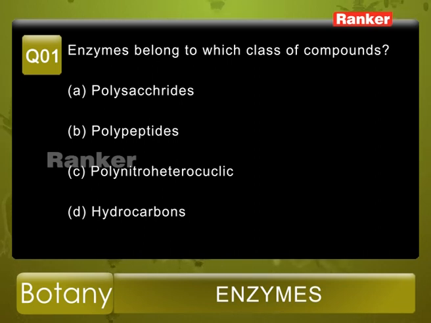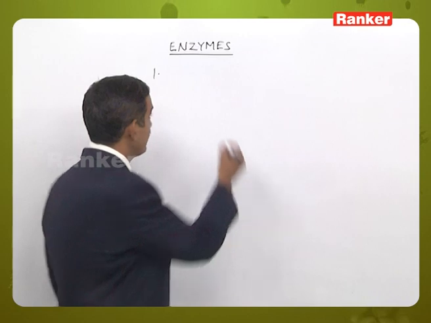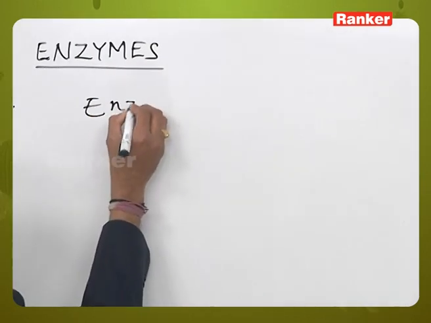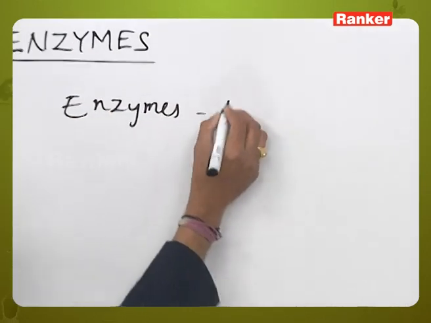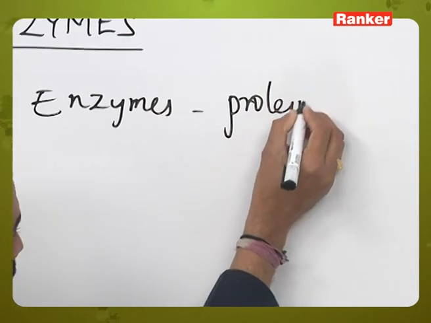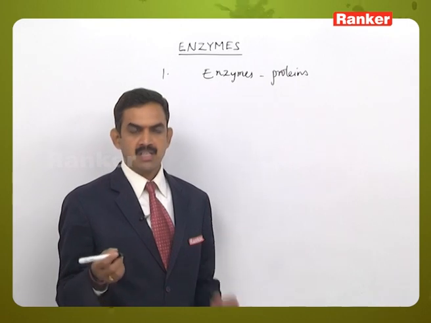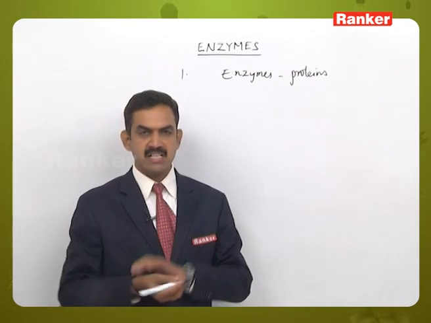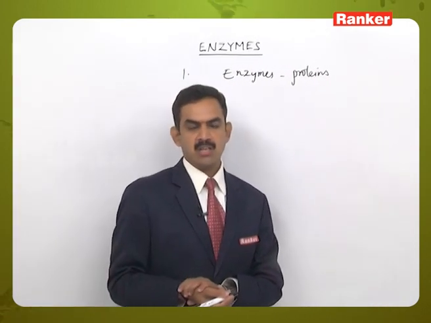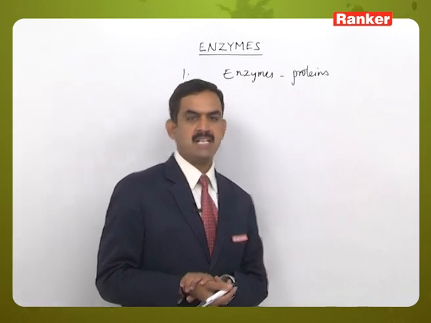Options A, polysaccharides, B, polypeptides, C, polynitro-heterocyclic compounds, D, hydrocarbons. So here enzymes are considered as proteins, or we can say all enzymes are proteinaceous in their nature. That is, proteinaceous in nature means they belong to the class polypeptides.